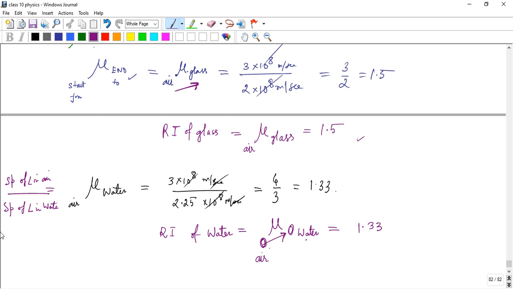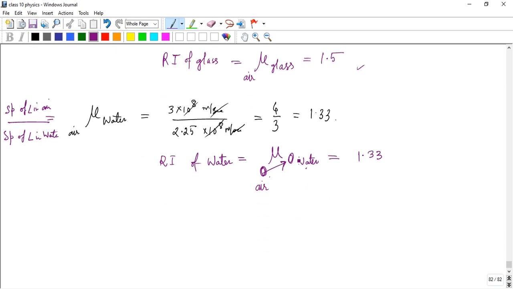Okay. Suppose now the general formula. What is the general formula?